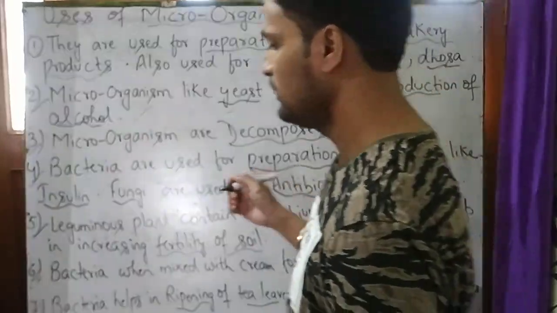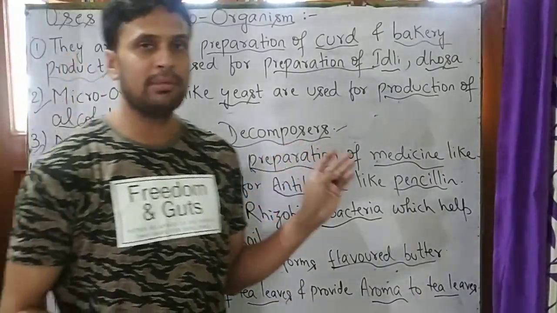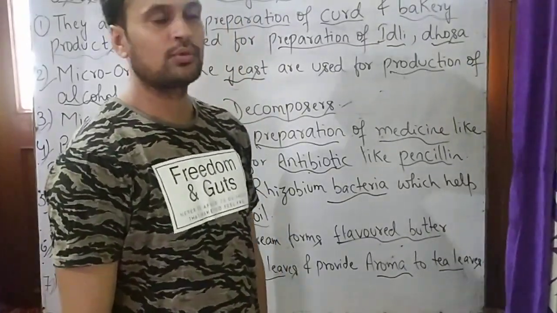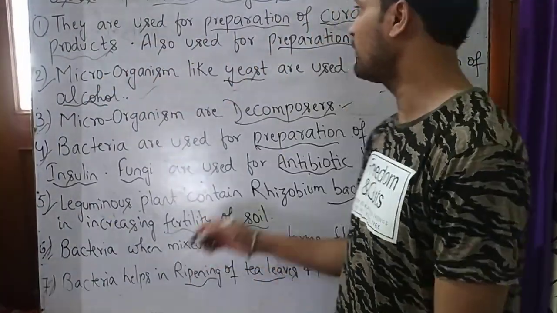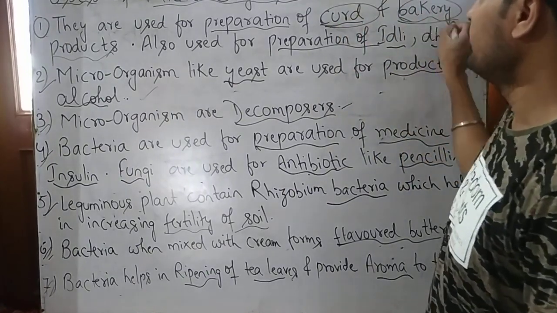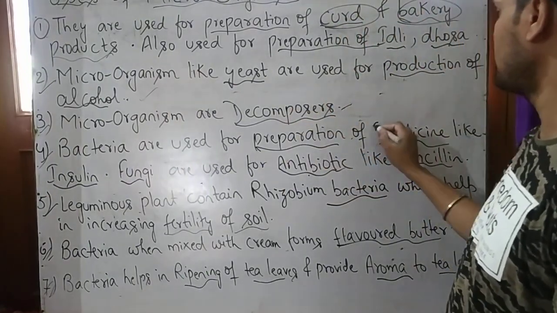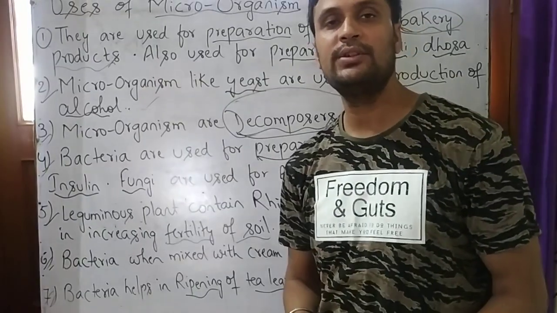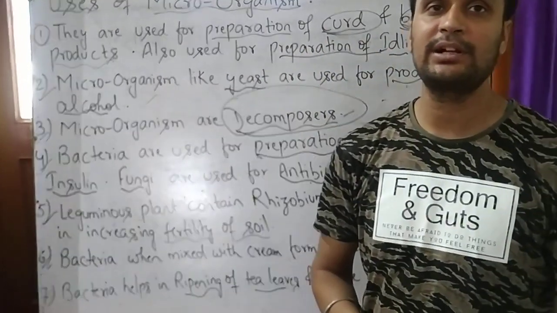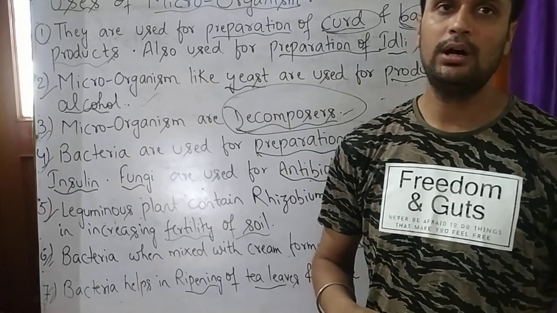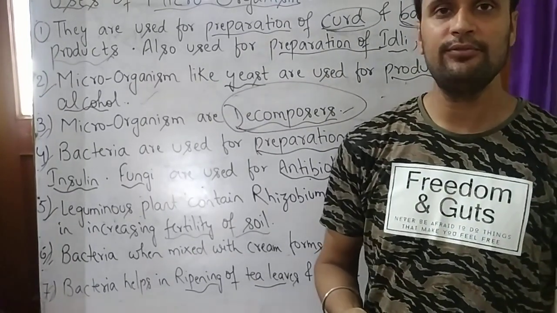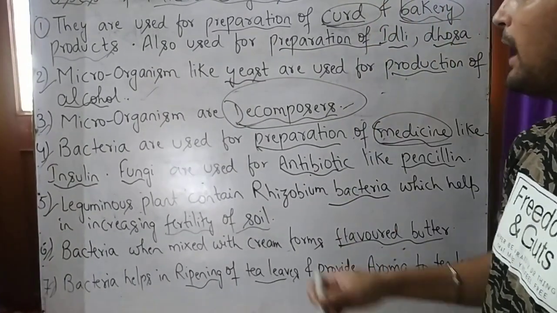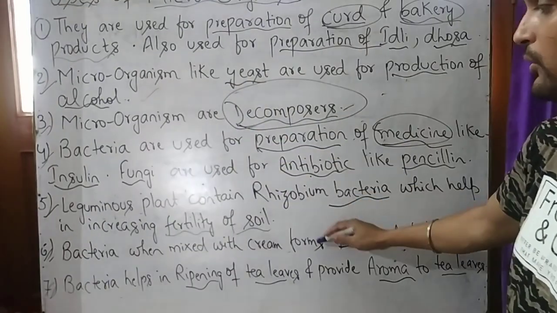So these are the uses that are commercial, medicinal, and eco-friendly to the environment. Students, we have studied the five different classes of microorganisms: the first was bacteria, second fungi, third virus, fourth algae, and the fifth one was protozoa. And these were the uses of those microorganisms.